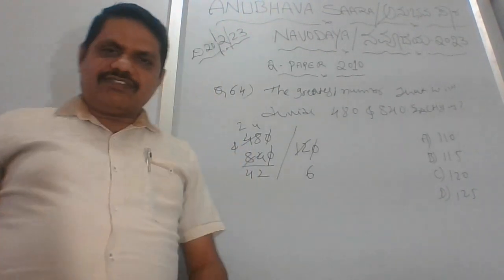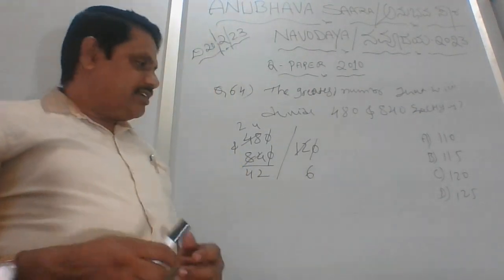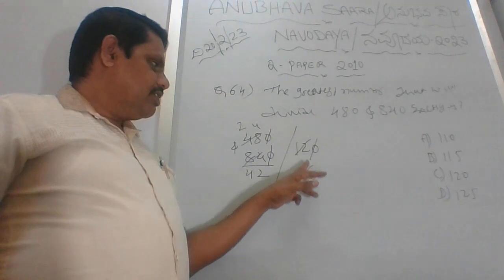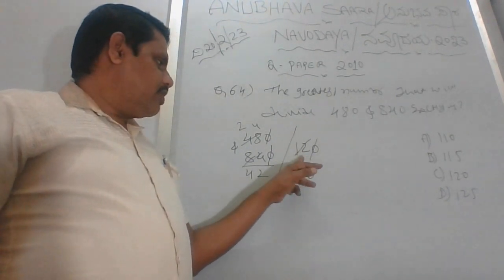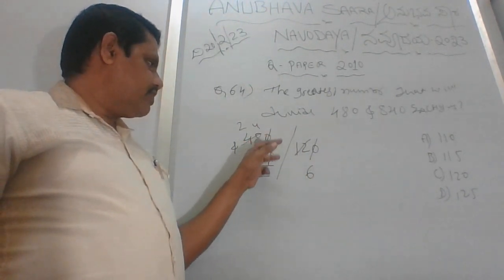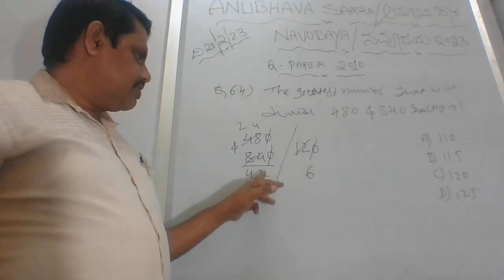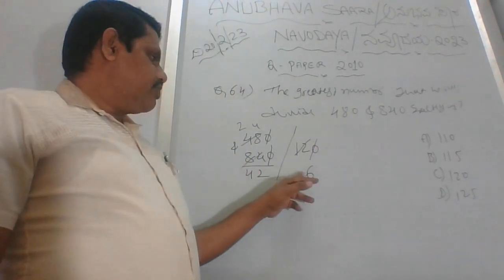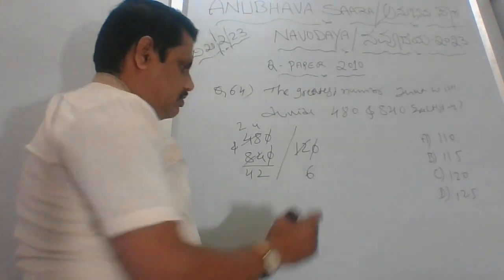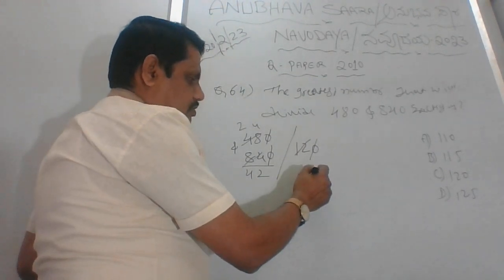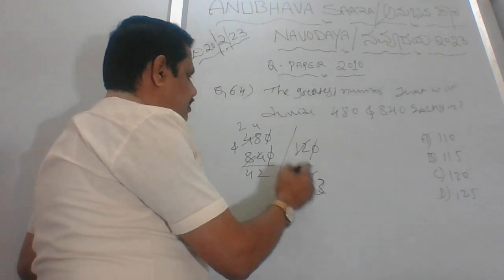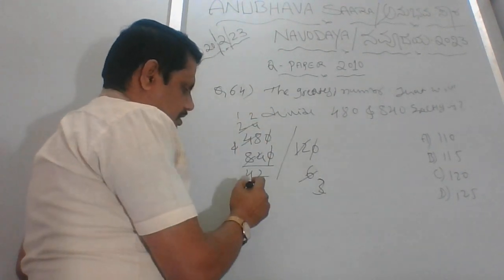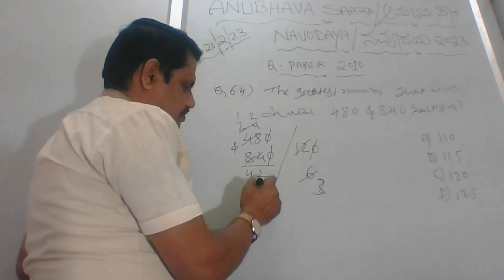Okay, so there was a call, so that's why I went away. Where we were, after removing 0 0 0, it went 2 6s are 12, 2 2s are 4, 2 4s are 8, 2 2s are 4. Clear? Okay, so again we'll start with 2. 2 3s are 6, 2 1s are 2, 2 2s are 4. Again 2 2s are 4, 2 1s are 2.